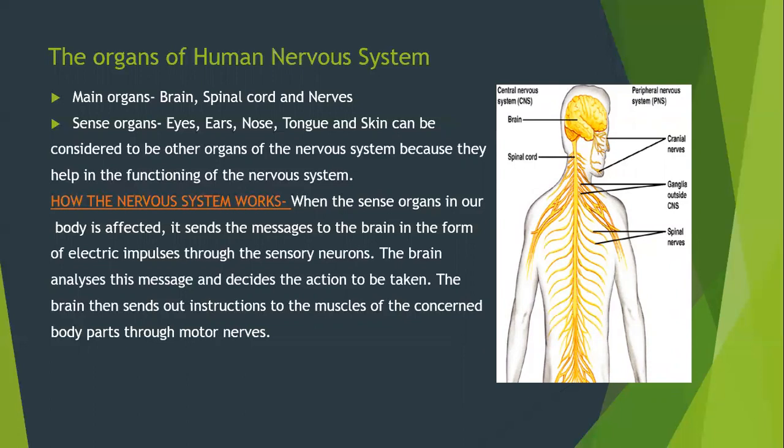How the nervous system works. When the sense organs like eyes, ears, nose, tongue, skin in our body are affected, they send a message to the brain in the form of electrical impulses called nerve impulses through the sensory neurons. The brain analyzes this message and decides the action to be taken. The brain then sends out instructions to the muscles of the concerned body part through motor nerves. The concerned body part then acts according to the instructions set by the brain.